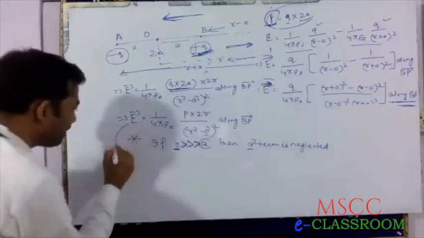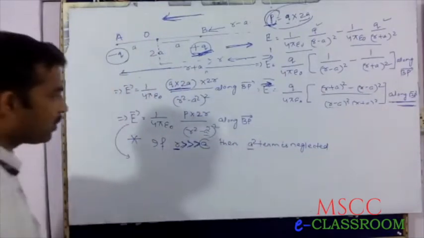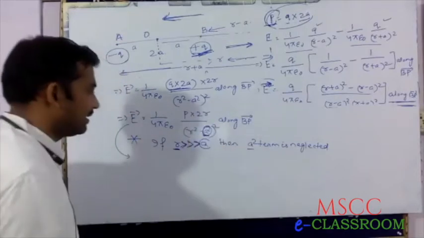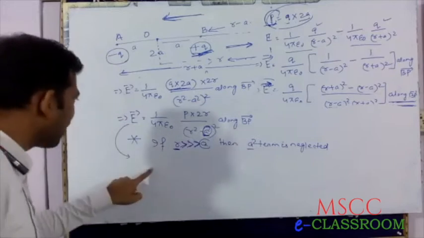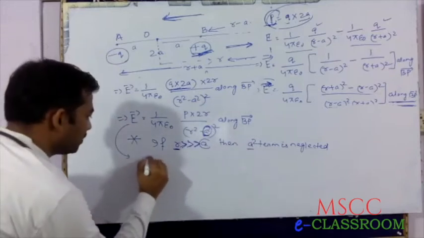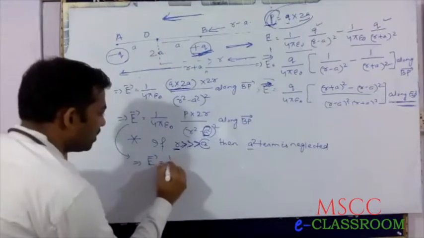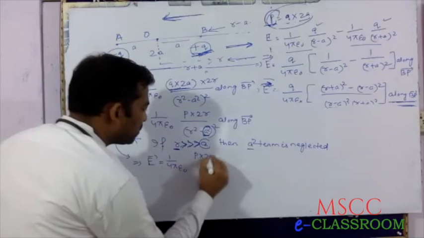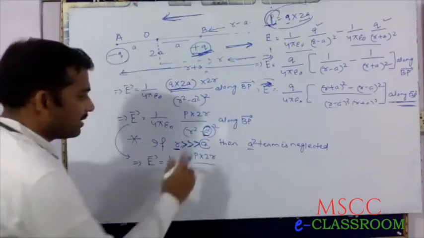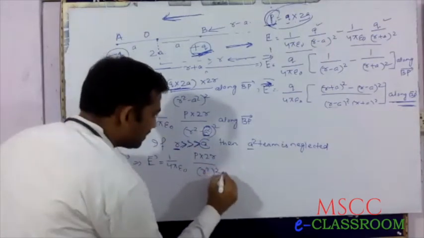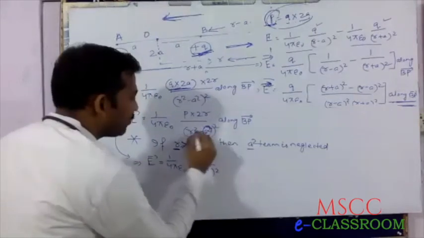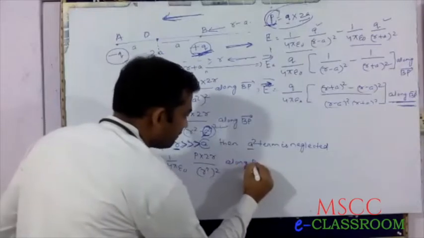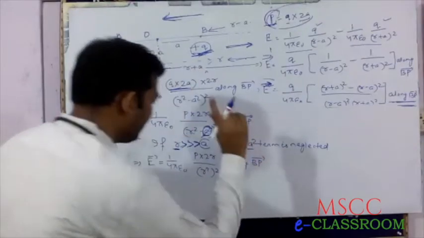Therefore this expression becomes: the A square term is neglected. Therefore E equals 1 by 4 pi epsilon naught, P into 2R divided by R square, whole square, along BP.